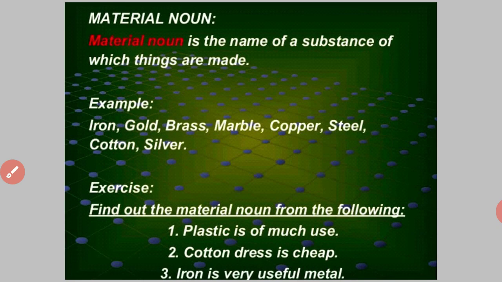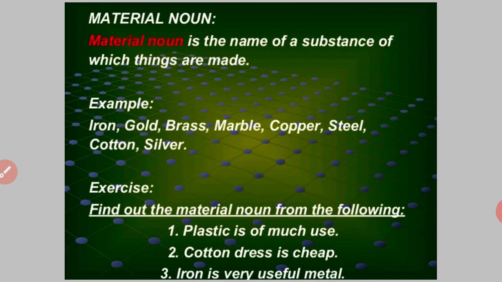Next, collective noun done. So we have done proper noun. Second is common noun. Third is collective noun. And fourth is material noun. So what is a material noun? A material noun is the name of a substance of which things are made. Any substance from which we can make something is called a material noun.